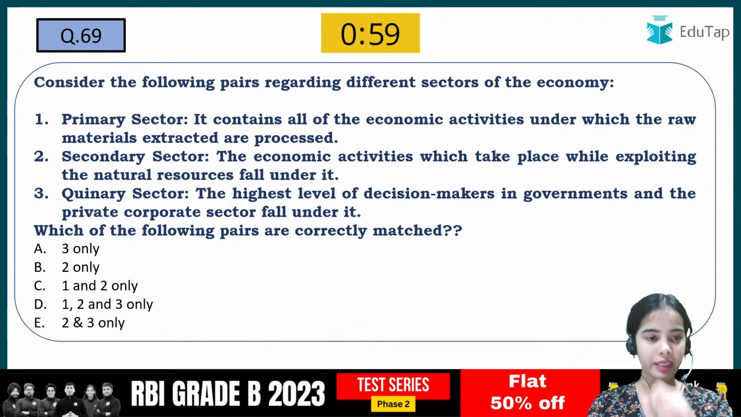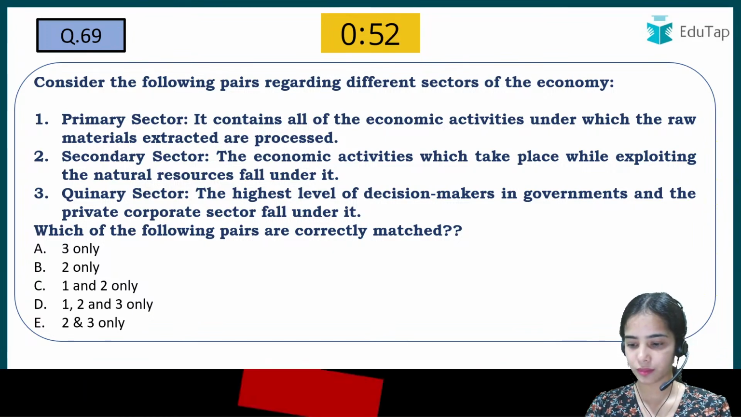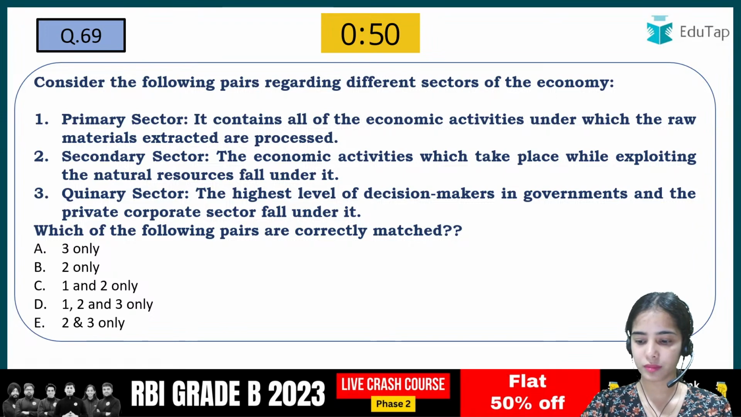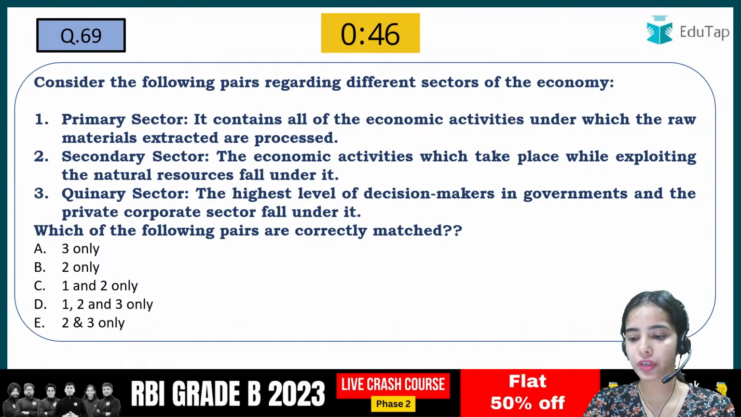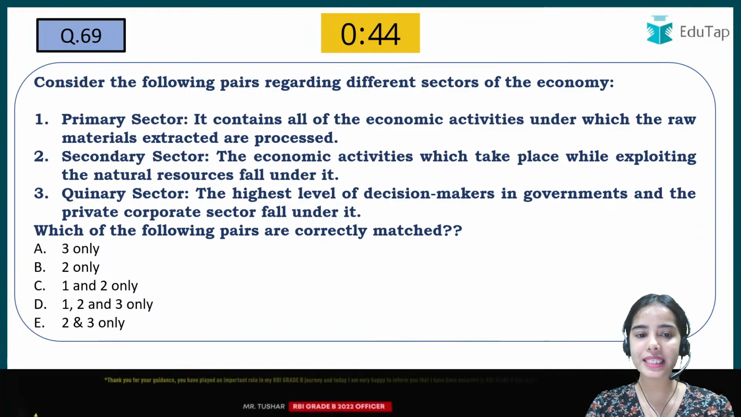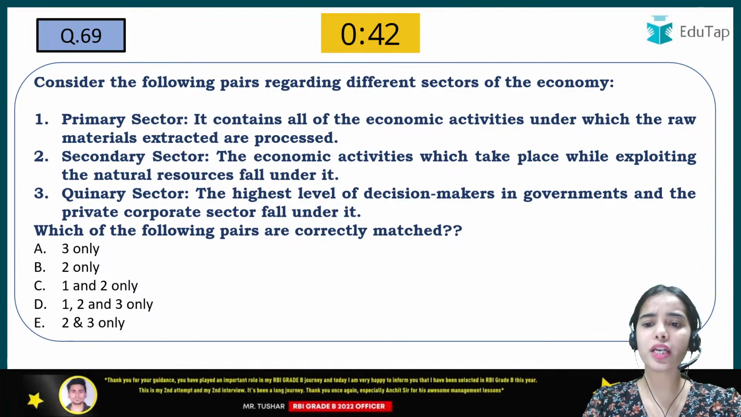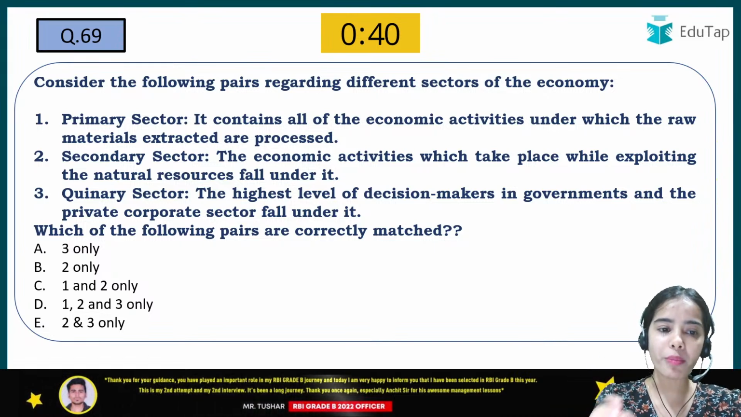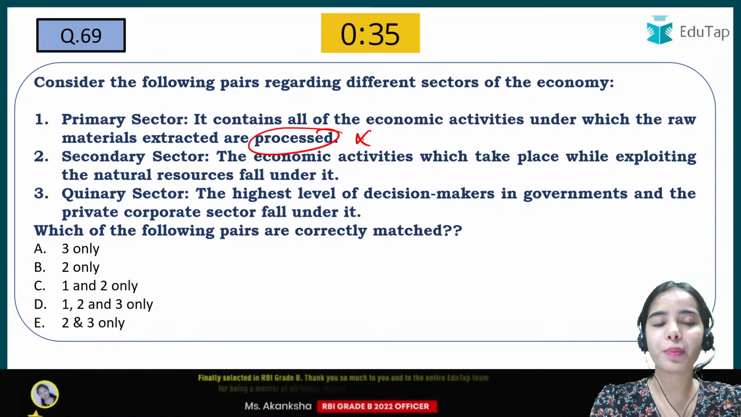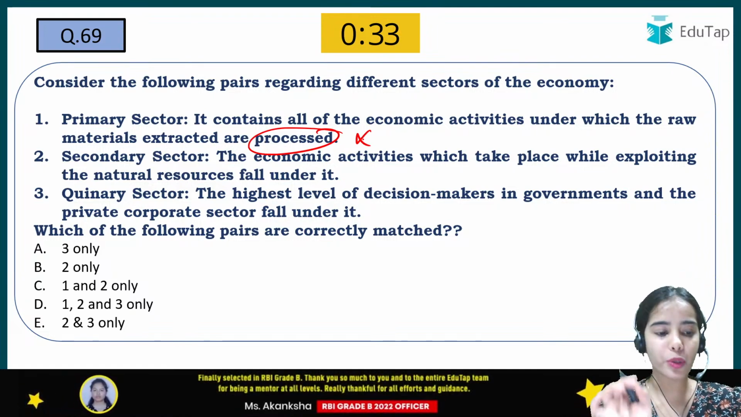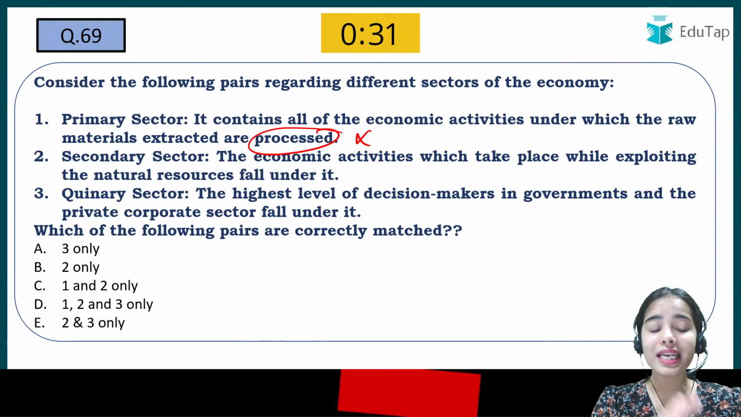Coming to the next question, consider the following pairs regarding different sectors of the economy. The primary sector, it contains all the economic activities under which the raw materials extracted are processed. So the processing does not happen in the primary sector. First of all, the processing happens in the secondary sector.